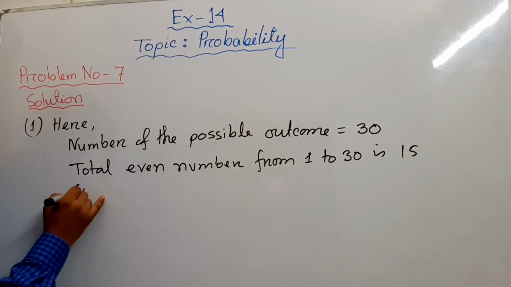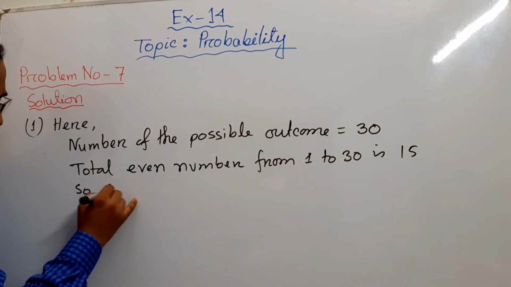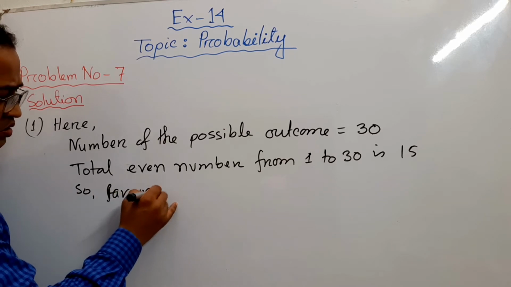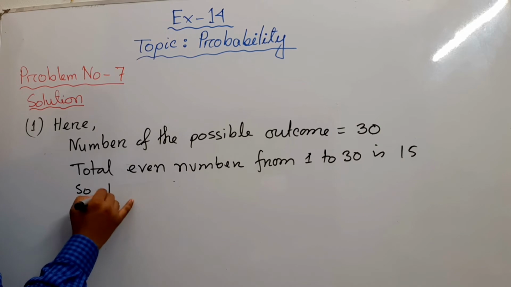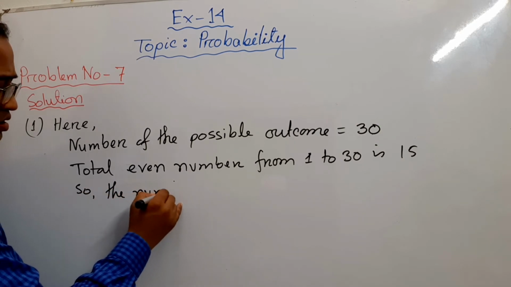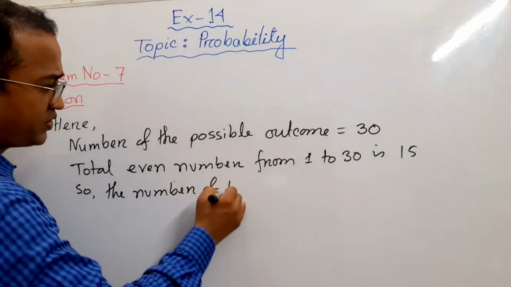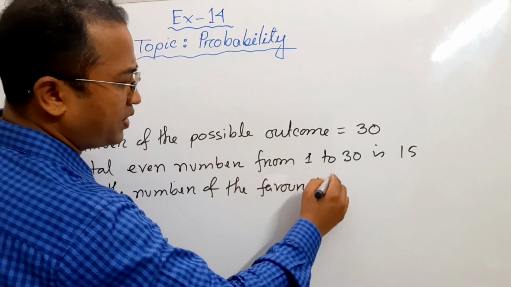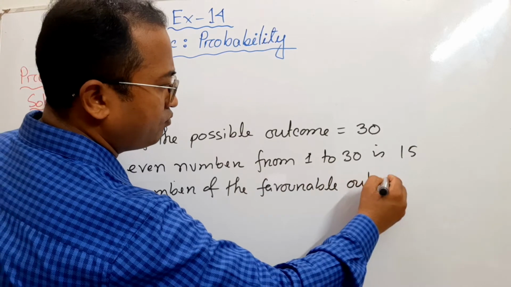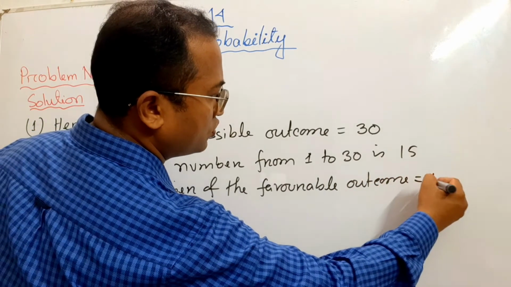So the number of favorable outcomes is equal to 15.